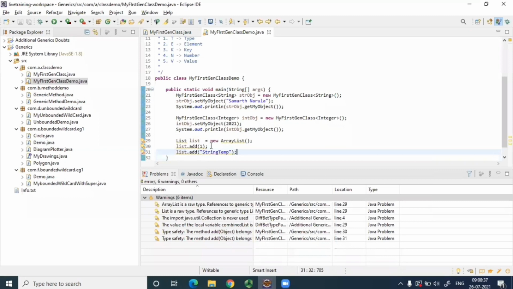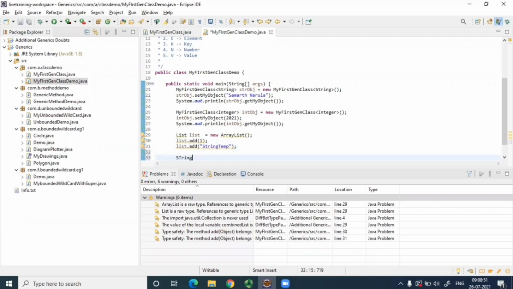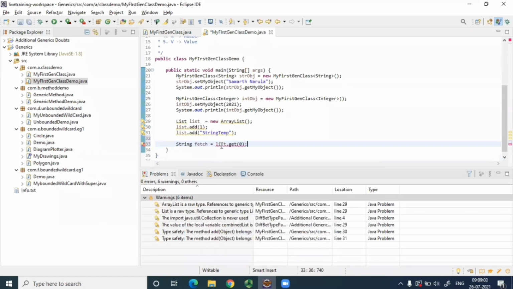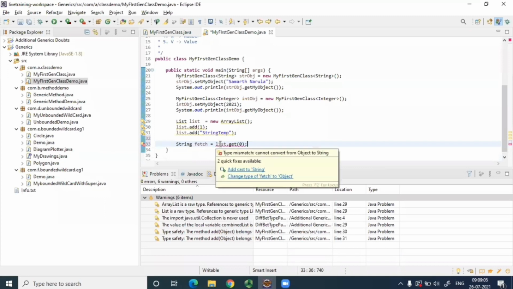If you try to store this int into a String, you'll get an error, correct? Let me just show you. If you do this, you'll get an error probably. Over here only it's giving you the error.